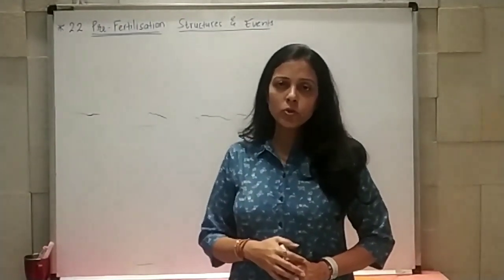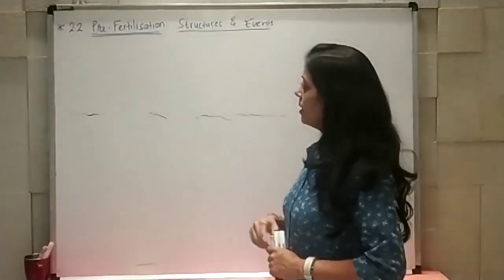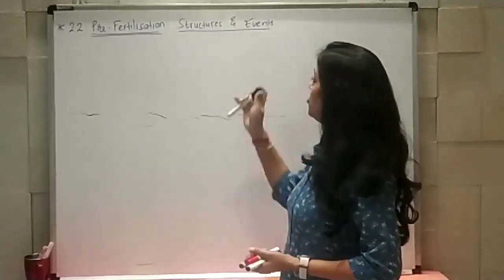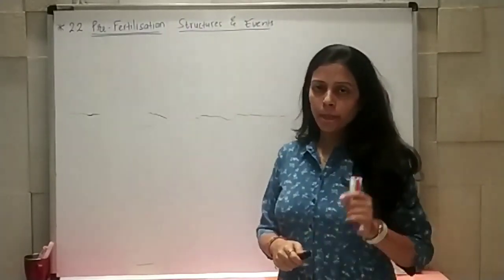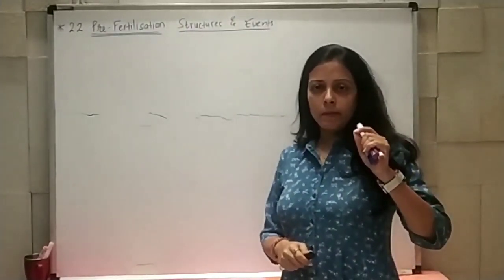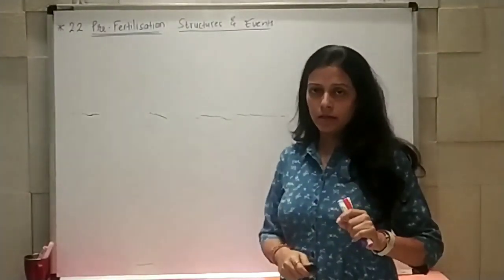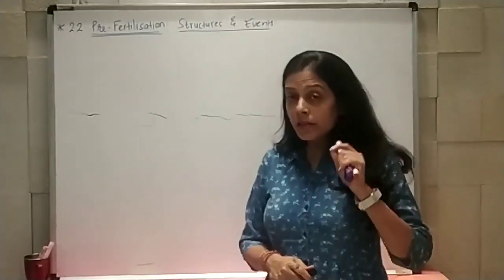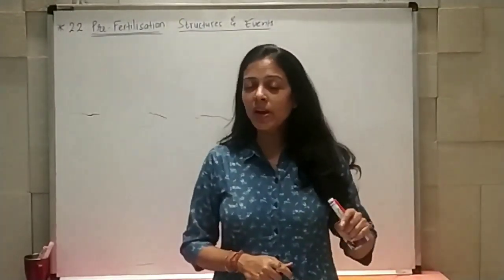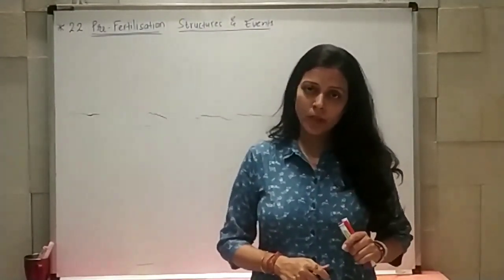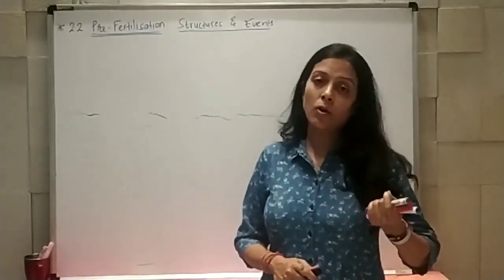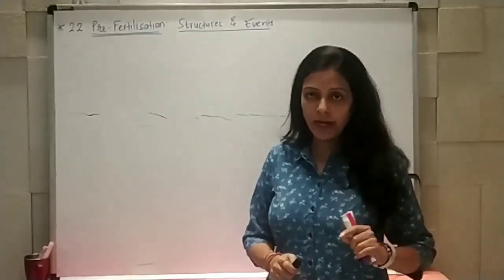So now we are going to start with the new topic, pre-fertilization, structure and events. Much before the flower is seen, the decision for making flower has been taken. By whom and how, that we need to understand, right?